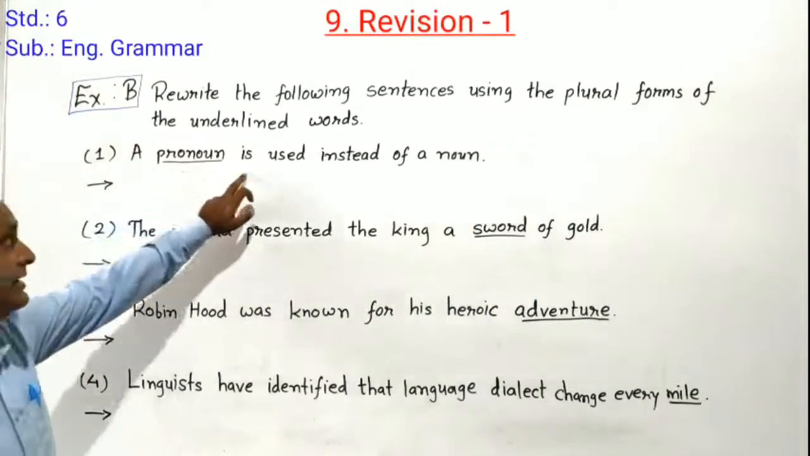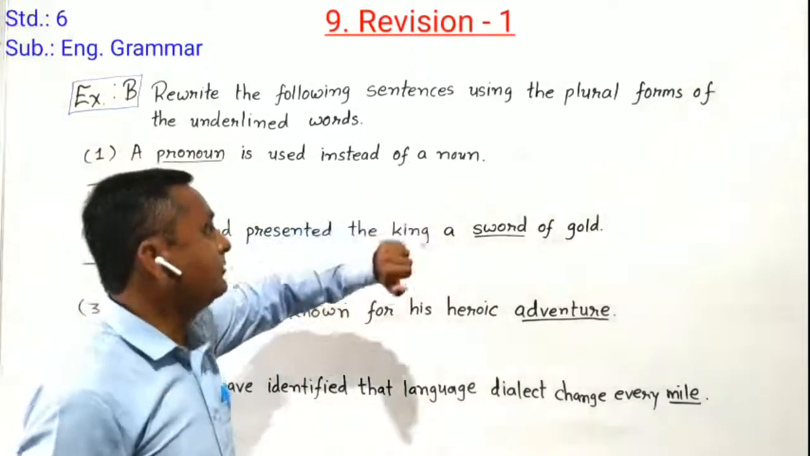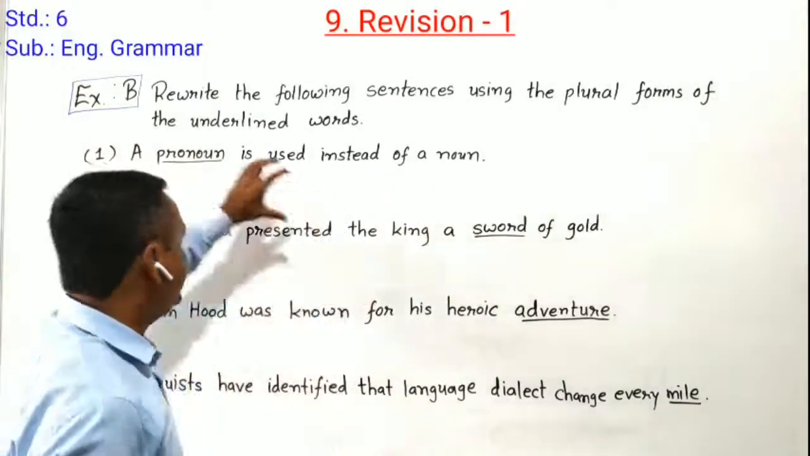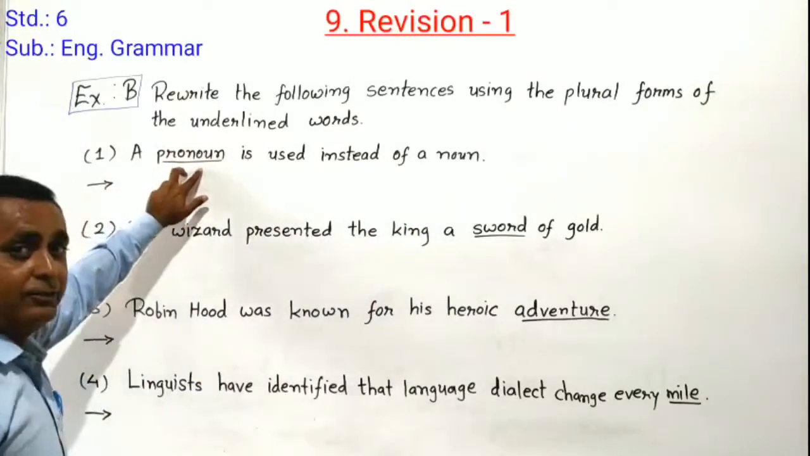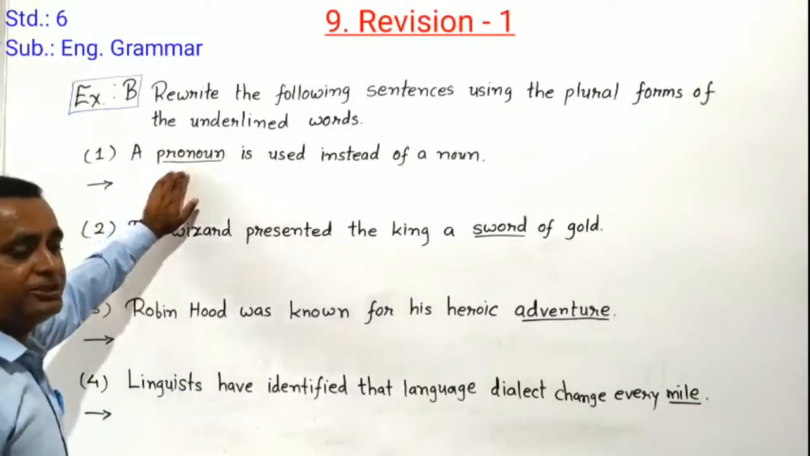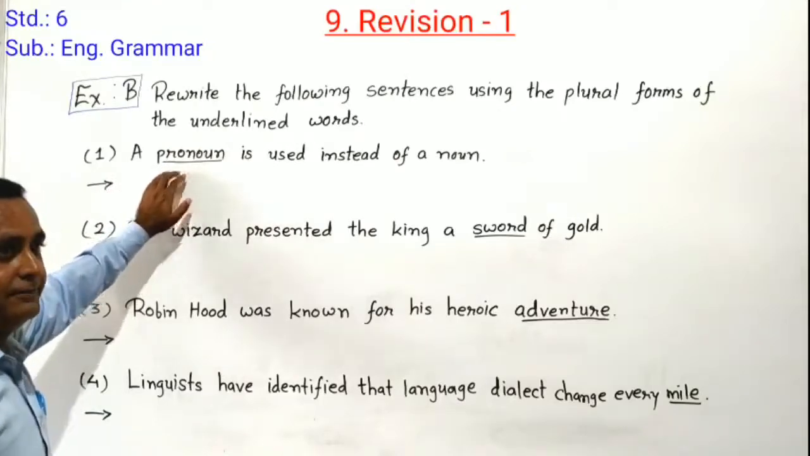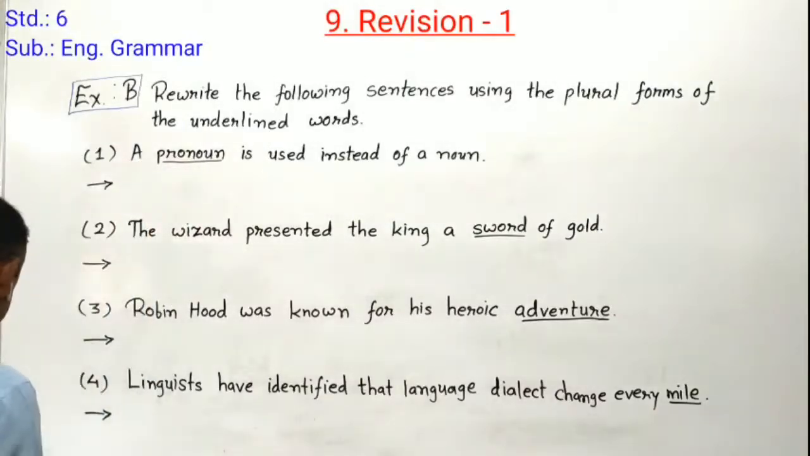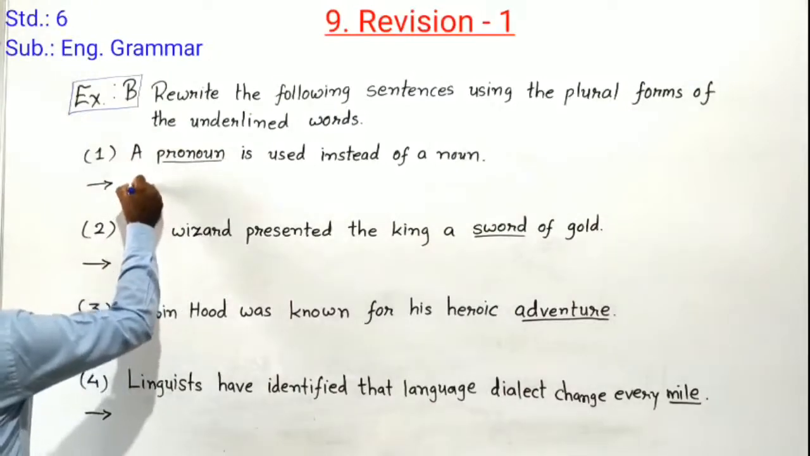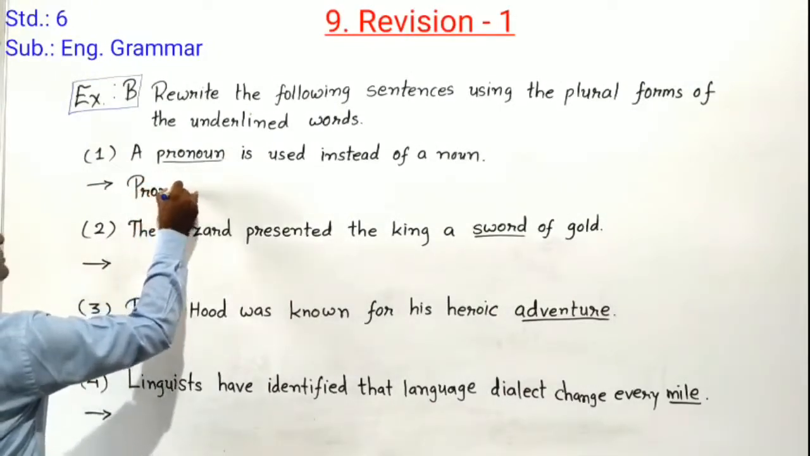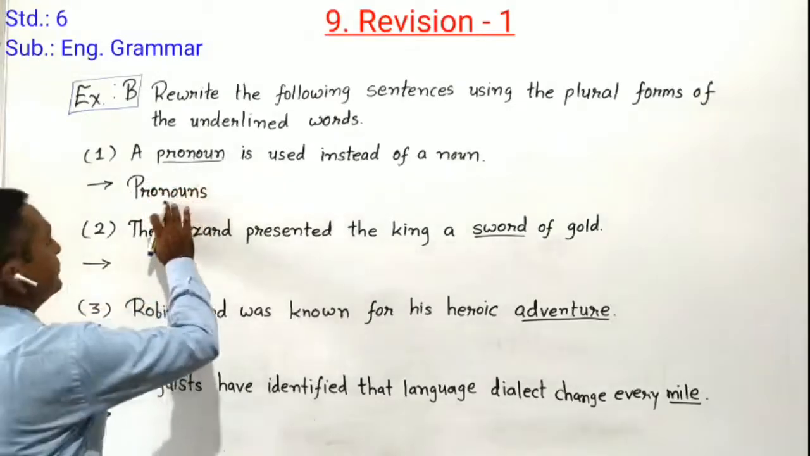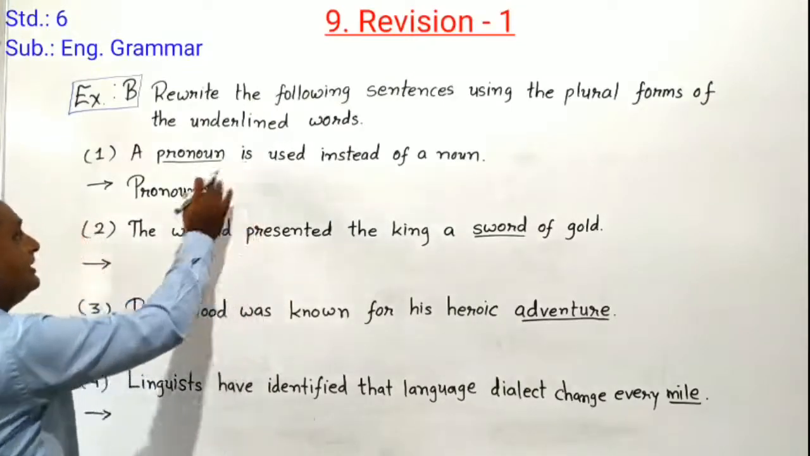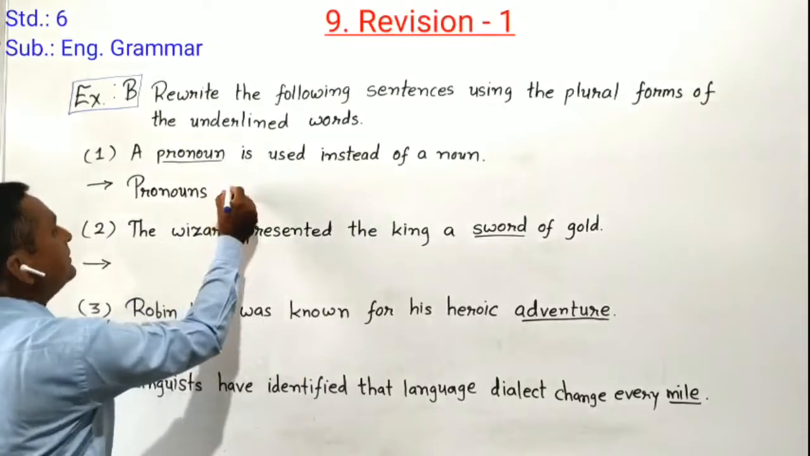A pronoun is used instead of a noun. We have to convert that pronoun word into plural form. Now what type of changes we have to do? Just observe it. A pronoun, first of all we have to remove the article a here, and we have to write pronouns. Then pronouns become plural form. Here with pronouns, we cannot use is, so we have to put the plural helping verb.